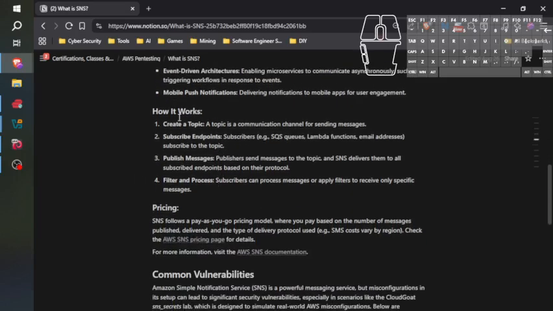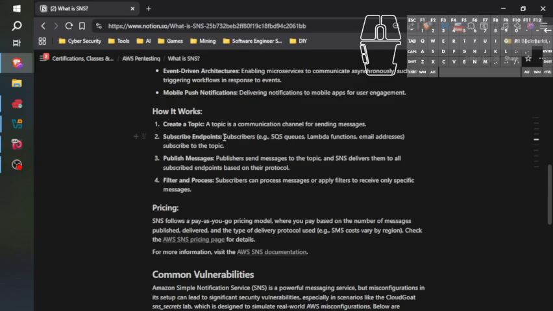This is how SNS works. So the system that we're trying to infiltrate here, because we are ethical hackers, we don't hack with hate, we hack with love, this is the way that system works. You create a topic, which is basically a thread. A topic is a communication channel for sending messages.